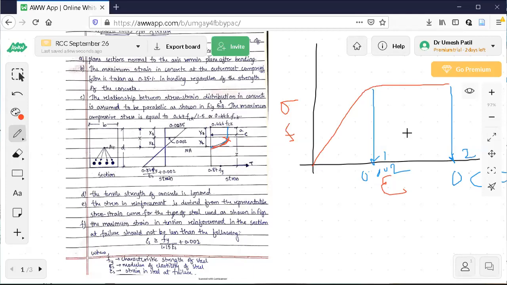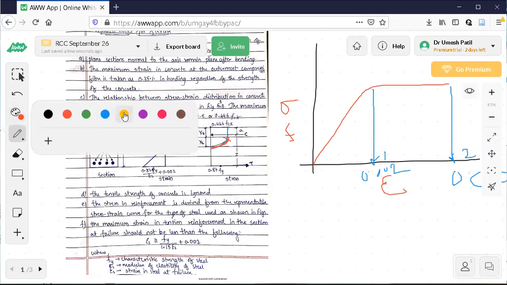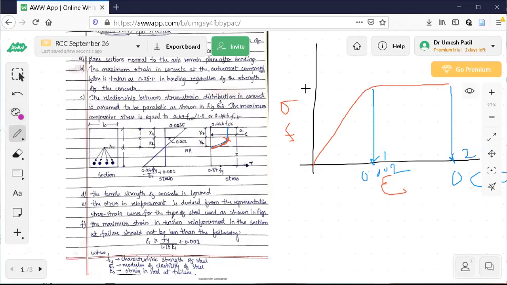Now, if you want to know what is the ordinate corresponding to this, observe. The ordinate is here, this height. This height is nothing but characteristic strength, FCK. If it is M20, this value will be 20 Newton per mm square. If it is M30, this ordinate will be 30 Newton per mm square, like that. So this is what you need to understand regarding assumption number C.